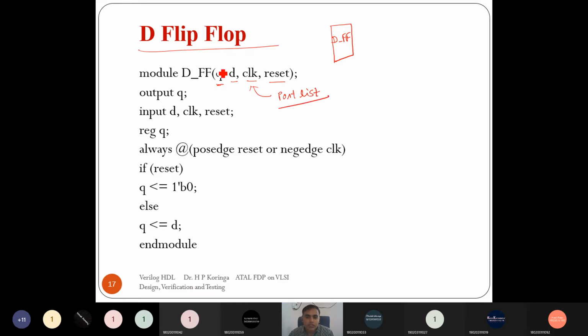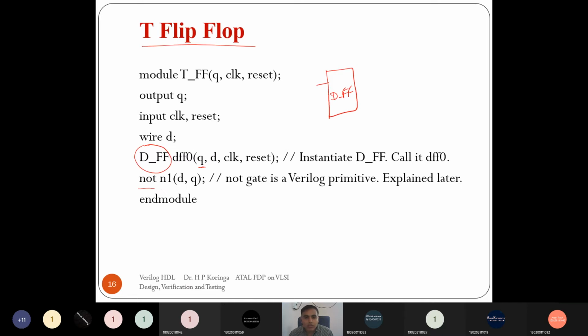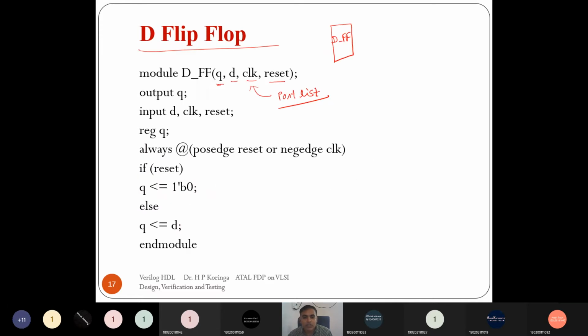So whatever we have written in the D flip-flop module, when we instantiate that module to construct the T flip-flop, whatever we write as the first port name will by default connect with the first port in that list.